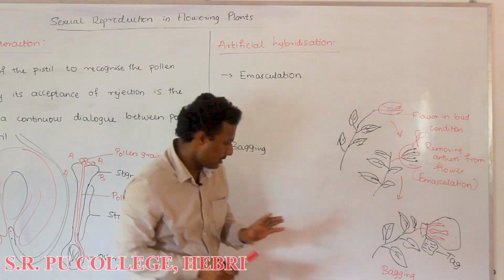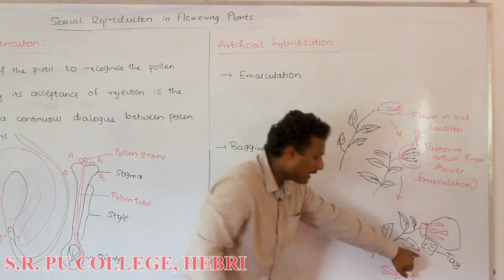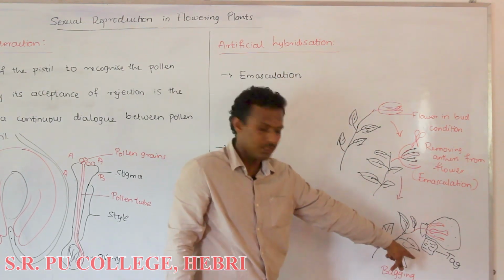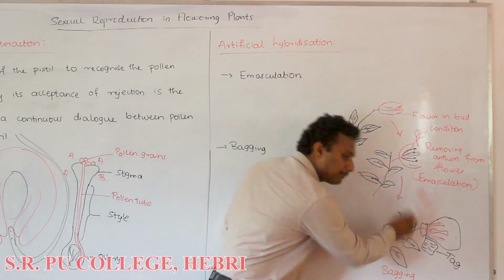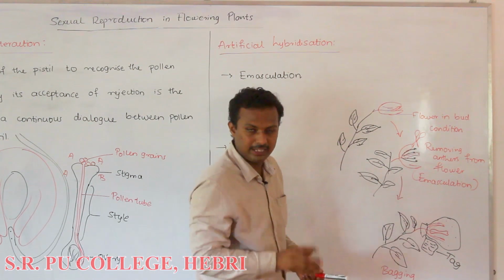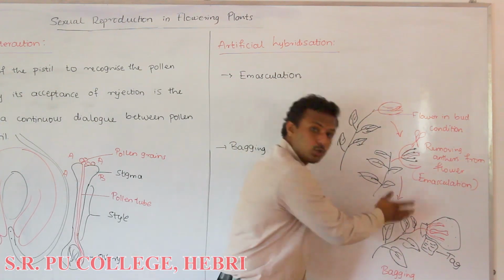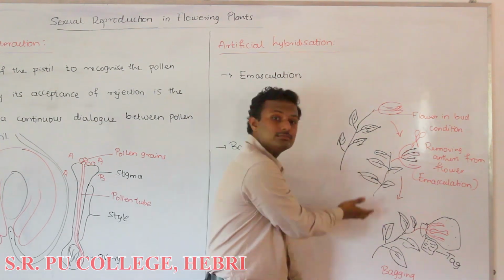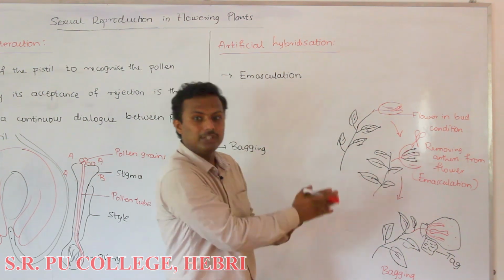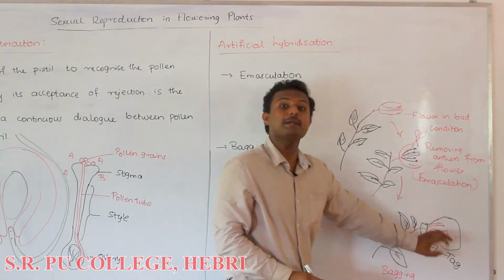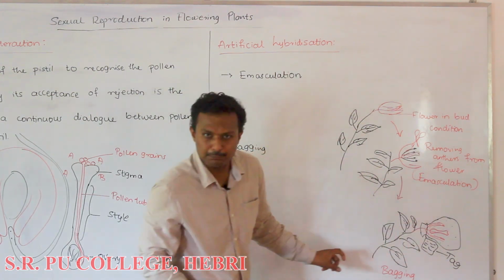When we bag it, we also put a tag consisting of some information: the name of the plant, the scientific name and the common name, maybe Rosa indica or Solanum melongena, whichever plant it is, and the name of the breeder, who is breeding that plant.